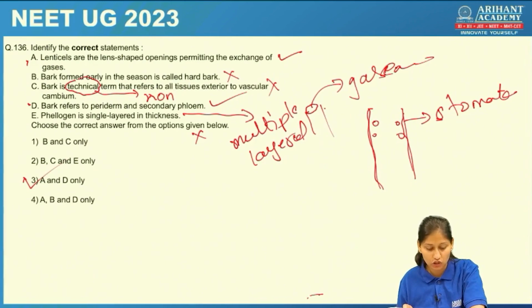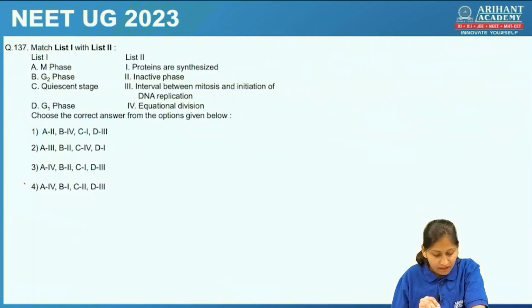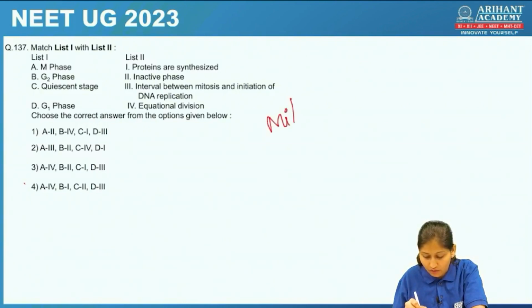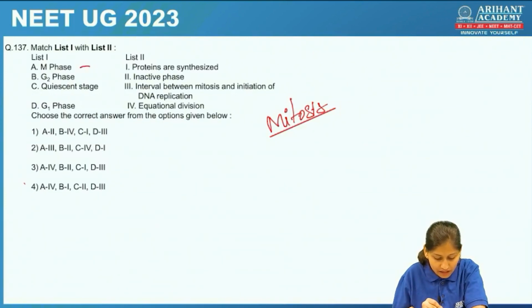Let's check the next question. Yeah, this is again cell cycle. Okay, phases of the cell cycle. M phase, what happens in the M phase? M phase is an equational division. Yes, mitosis, we know mitosis is equational division. Meiosis is reductional division. Here M phase simply refers to equational division out of all these options.